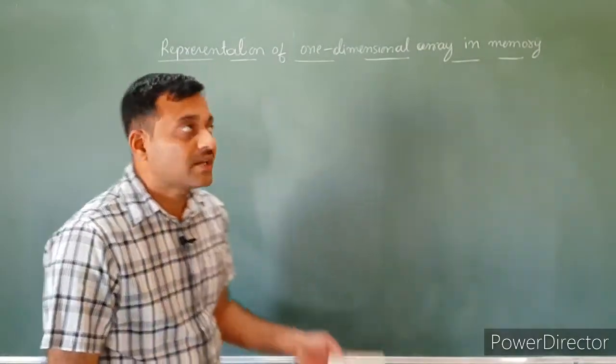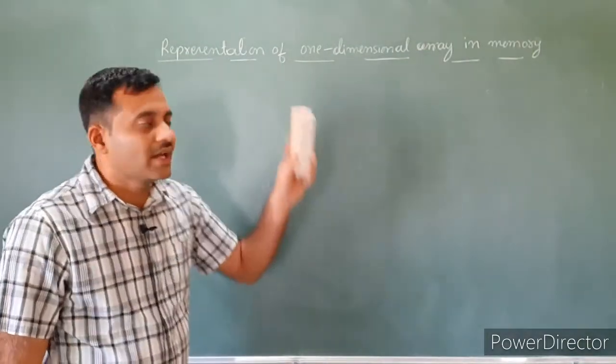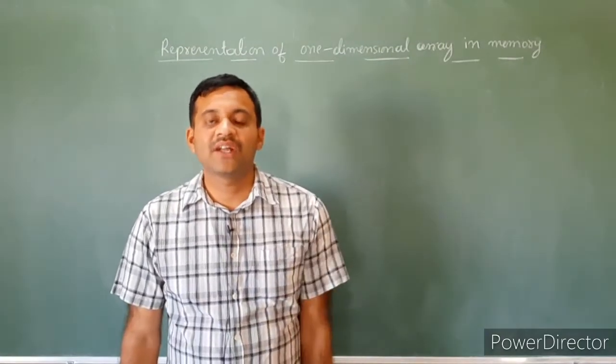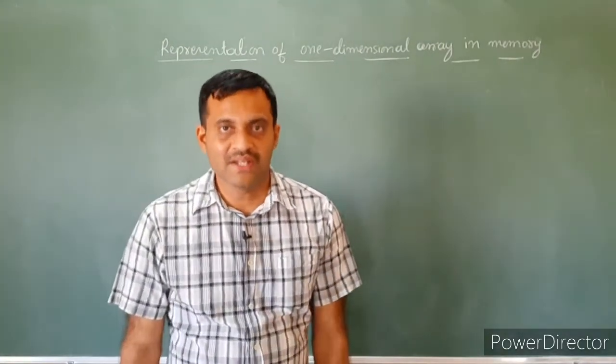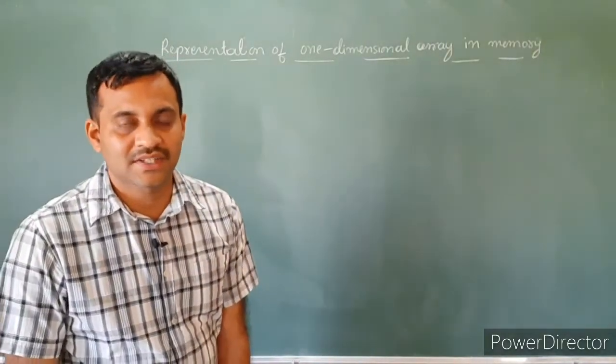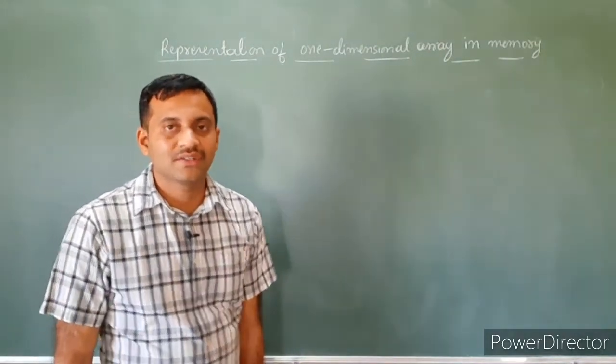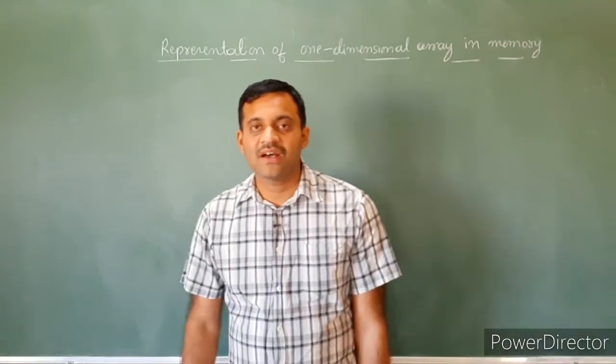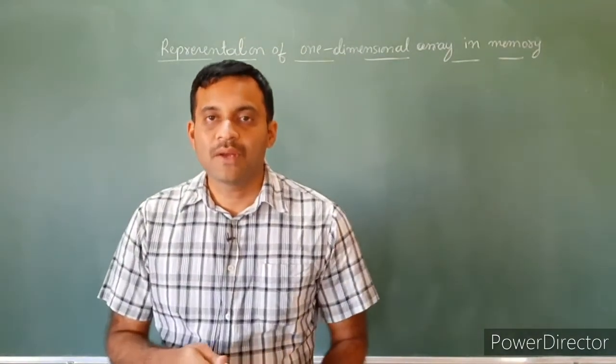Let's discuss the representation of a one-dimensional array in memory. How to represent a one-dimensional array in memory? In a linear data structure, all elements are arranged sequentially. That is, in an array, all elements are arranged in sequential memory locations.